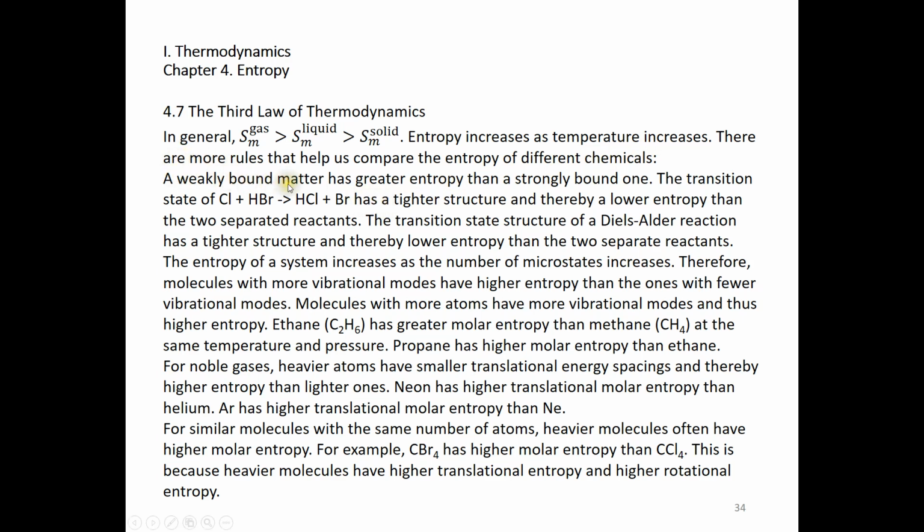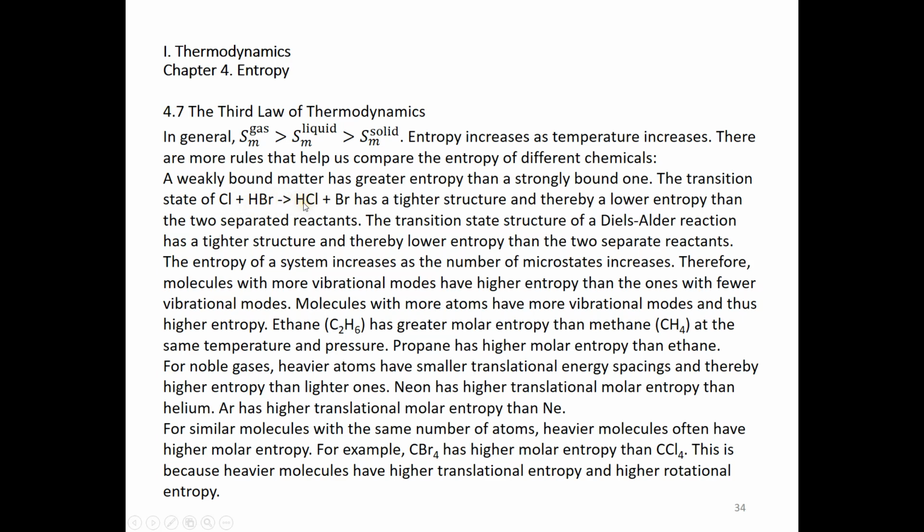A weakly bound matter always has a greater entropy than a strongly bound one. Therefore, the transition state of this reaction has a tighter structure and thereby a lower entropy than the two separated reactants. The transition state of this reaction has a structure with hydrogen atom in the middle, partially bonded to chlorine and partially bonded to bromine.